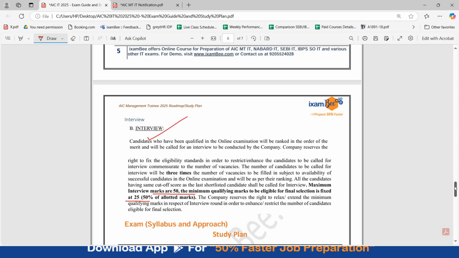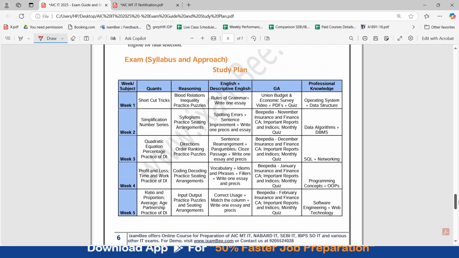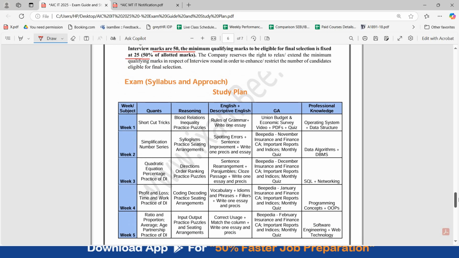Now coming to your syllabus and approach, a little bit of your study plan. Since there are 5 subjects that has to be prepared along with descriptive English, I have given you an 8-week study plan. Now this is a week-wise study plan. You can divide your time in 2 parts. You can give 60% of your time to professional knowledge portion, which is your operating system data structure. And if you're appearing for multiple exams, you have already appeared for other exams in the IT stream, then this will be an easy exam for you.